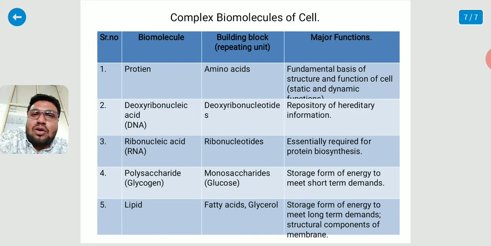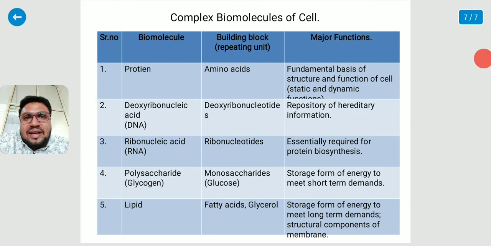Second, DNA, that is deoxyribonucleic acid. The building block of DNA is deoxyribonucleotides. The function of DNA is as a repository of hereditary information. Third is RNA, that is ribonucleic acid. The building block of RNA is ribonucleotides, and the function of RNA is that it is essentially required for protein biosynthesis.